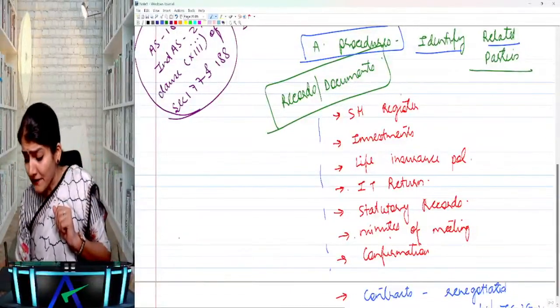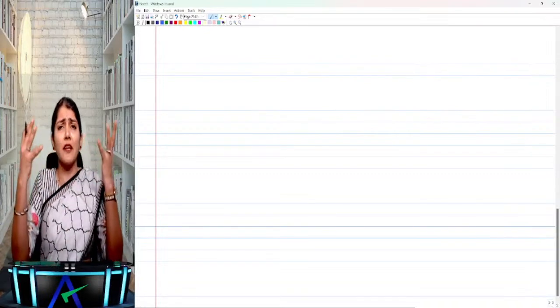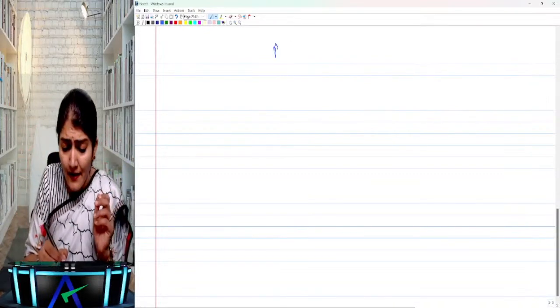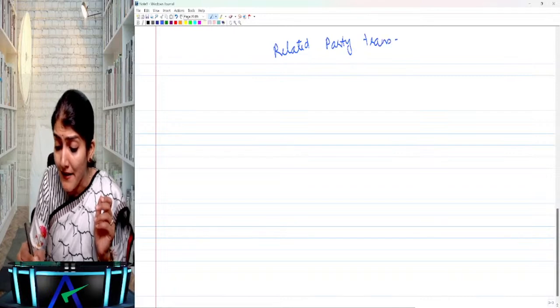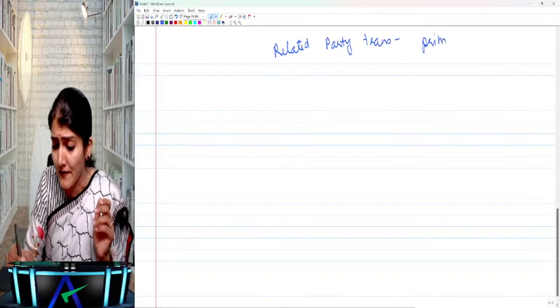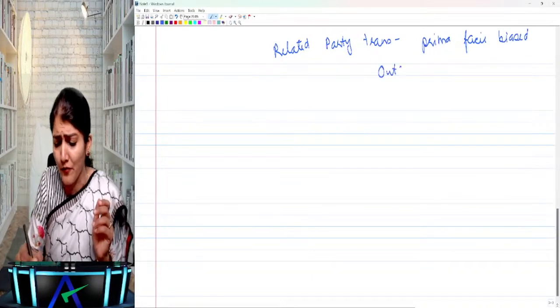Then after that, you're checking the related party transactions and you come to know that some related party transactions are prima facie biased. That means these related party transactions are outside the normal course of business.